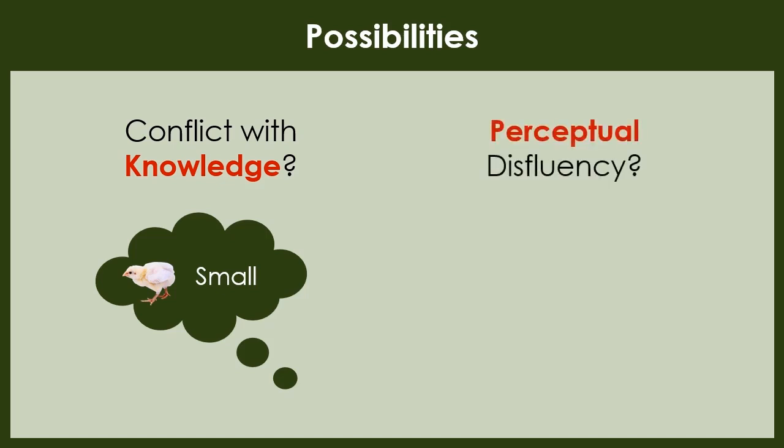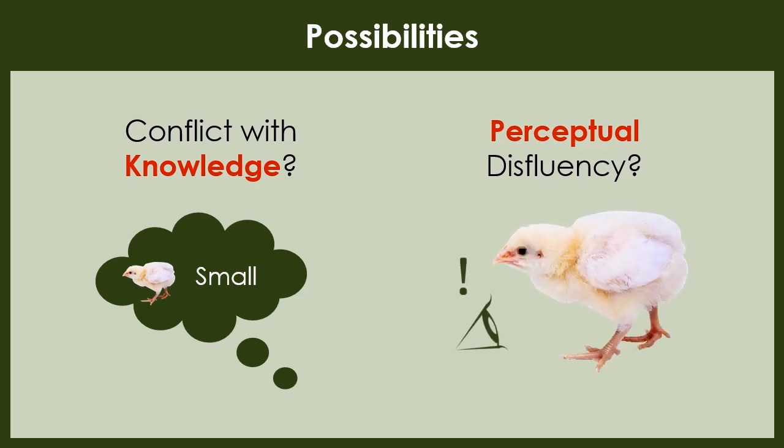But on the other hand, there are also visual features that are associated with object real-world size. For example, small things tend to be rounder than big things. If our mind is used to processing visual features of a chick at a small view in size, a surprisingly large chick might create difficulty or disfluency in perception, which is known to cause negative aesthetic experiences. So our question is, which of these is true? Is size preference caused by knowledge or perceptual processing?